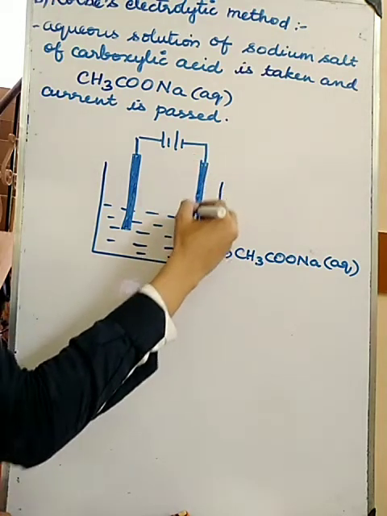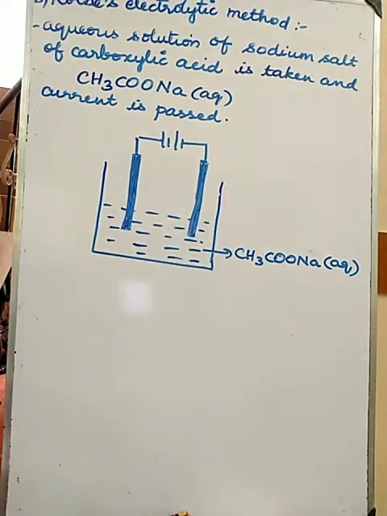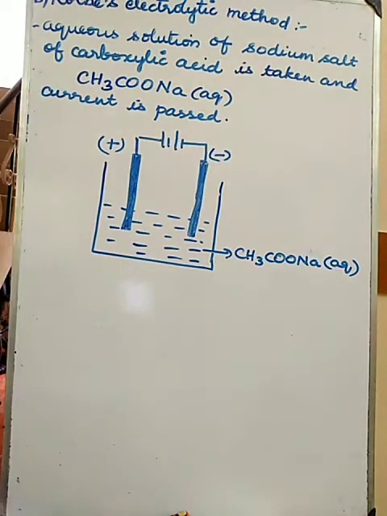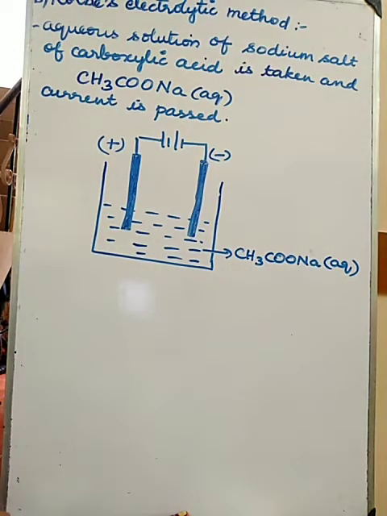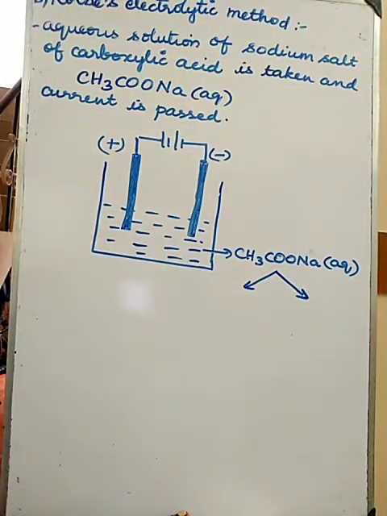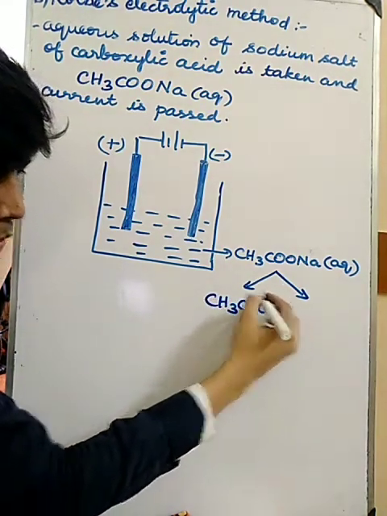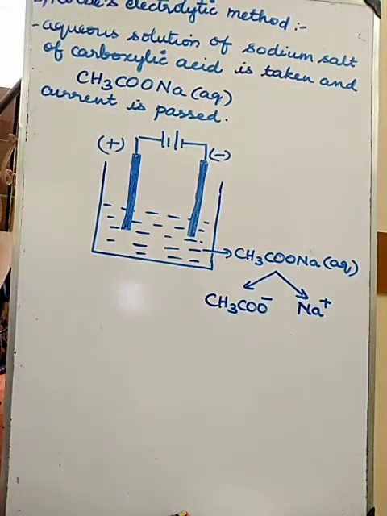When you pass current, you will get alkanes. One electrode is the anode and the other is the cathode. How will this CH3COONa divide? It will divide into CH3COO minus and Na plus.